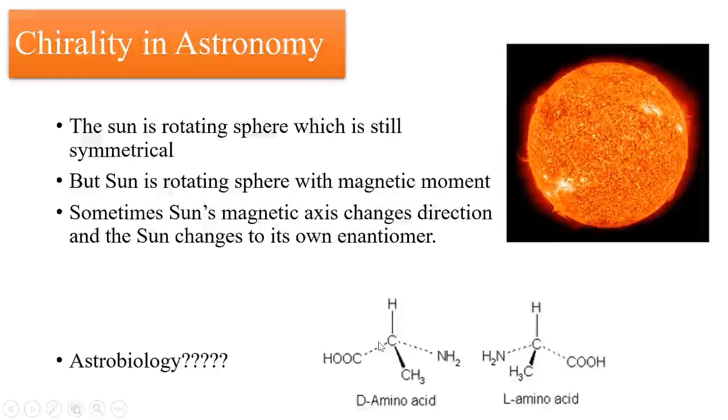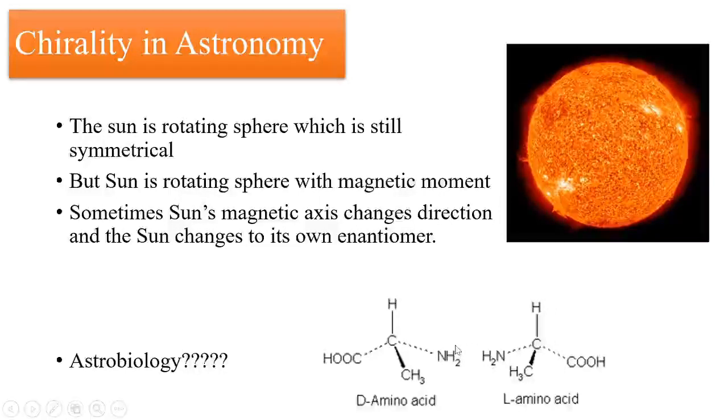So we always say the beginning of life is the creation of amino acids. So what they are researching in astrobiology is that if other planets have certain conditions which can create amino acids there, there are chances of life on other planets. So definitely astrobiology is somewhere related to your stereochemistry.